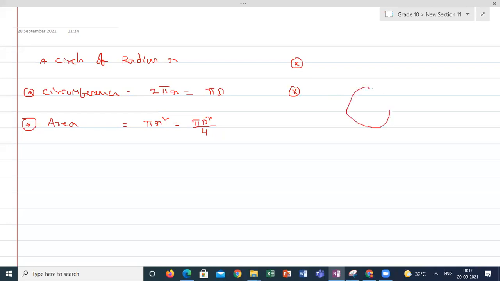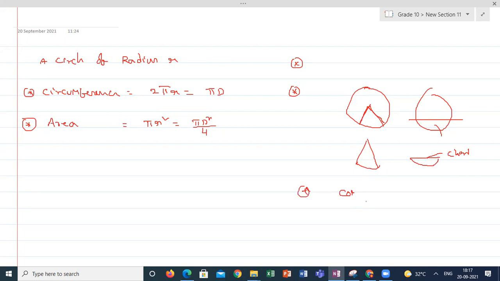There are 2 parts. If I am cutting the circle like this, there is a meaning for this. What is it called? This is called major segment and minor segment. This is called major sector and minor sector. How to calculate the sector area? How to calculate the segment area with the help of the chord? This is called chord.